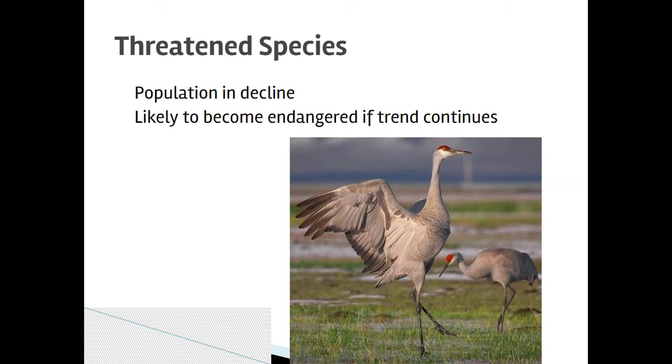That's different than the patterns of increase and decrease that happen over time based on availability of food source. This is like a consistent and steady year after year decline. And based on that decline, if something doesn't change, it is likely that species is going to become endangered and then potentially extinct. So threatened is also like a specific distinction that we give species.